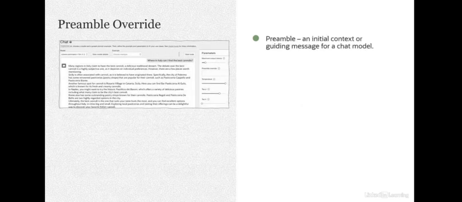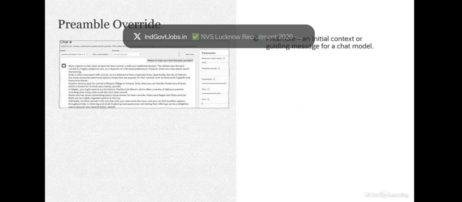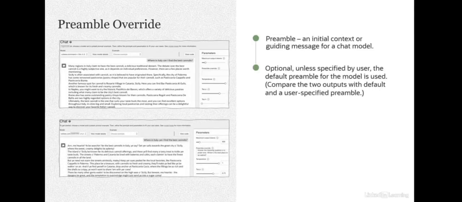Starting with preamble, as we discussed earlier, preamble is an initial context or guiding message for a chat model. You can override this preamble. For example, in this screenshot, the preamble override says answer in a pirate tone. The one at the top uses the default preamble, and you can see the output.